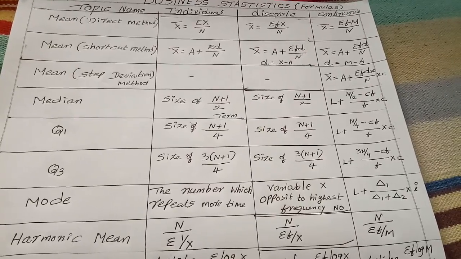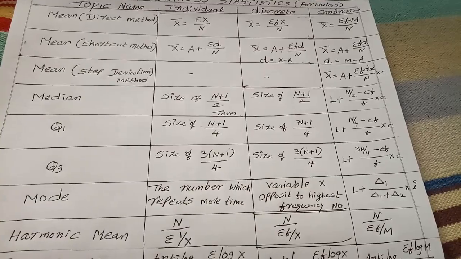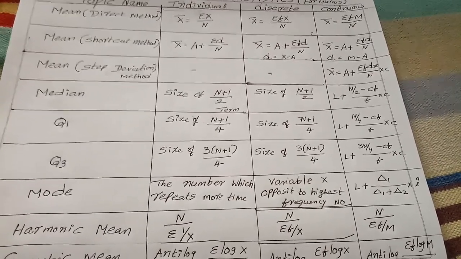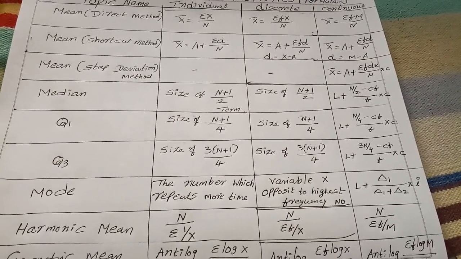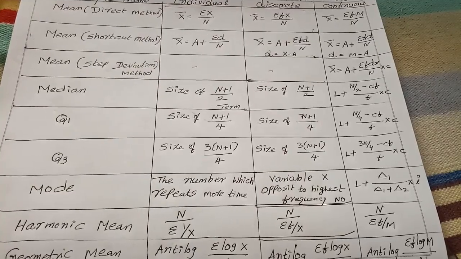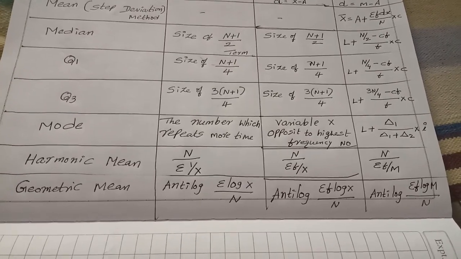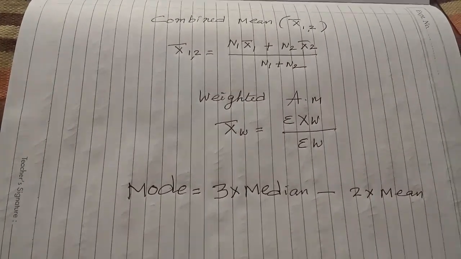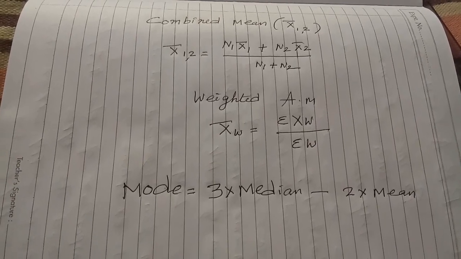Median formula I gave, size of n plus 1 by 2 item, and in case of continuous series, L plus n by 2 minus C by F into C. Also giving the formula of Q1, Q3, and mode also I am giving, and now harmonic mean you will find here. Then geometric mean, logarithms and anti-logarithms. After that, combined mean, weighted mean, mode formula based on median and mean.